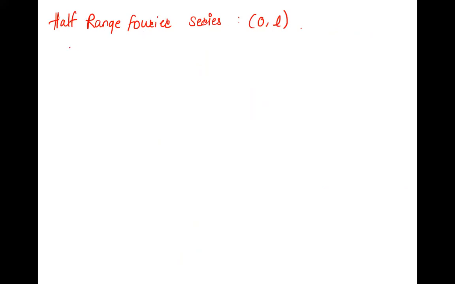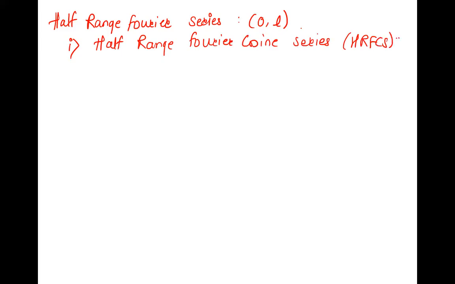And as half range, there are two types. First is the half range Fourier cosine series. It is exactly similar to an even function. So what is the half range Fourier cosine series?